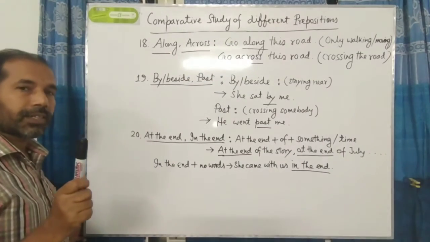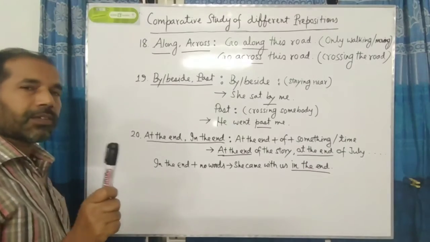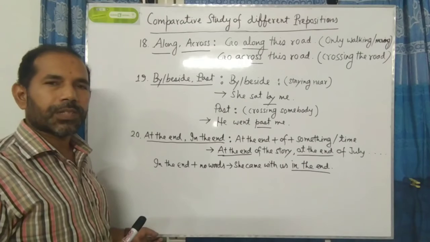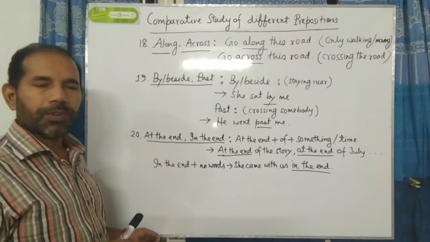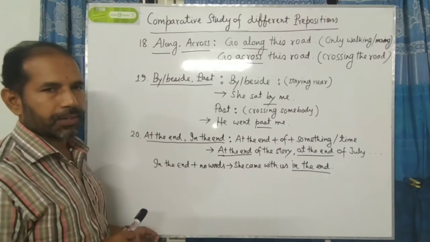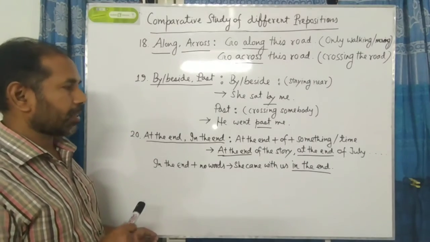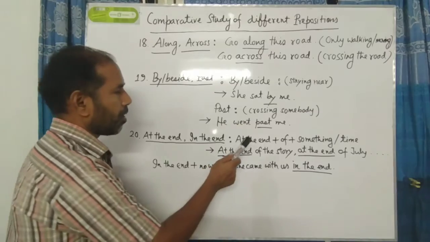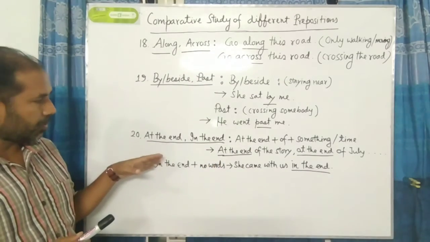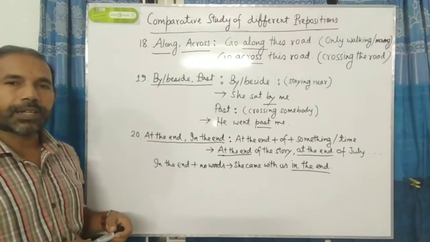That is to say that the phrase in the end does not take any word after it. It is used alone. But after at the end, we have to use of plus something of the time. So this is the difference between at the end and in the end.